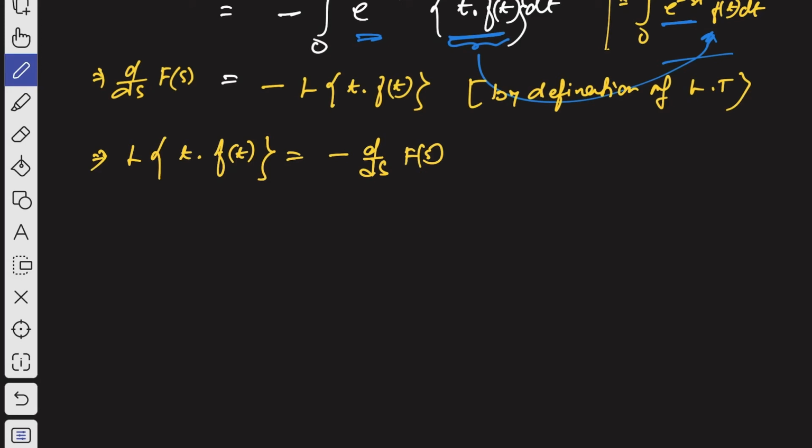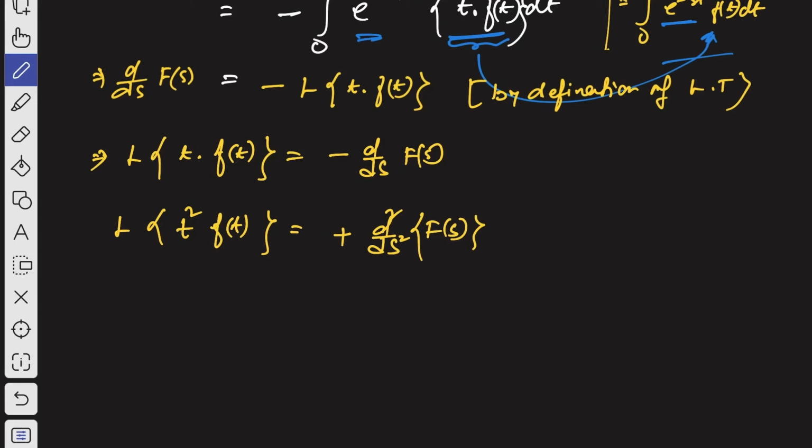So now you see, if Laplace transformation of t to the power 2 is multiplied with f of t, then what we will get? Then we will get positive d by ds of that, it should be the second order derivative of F of s. That's what we will get.